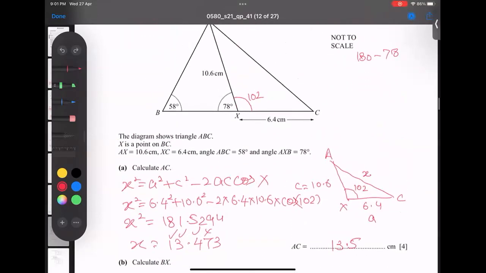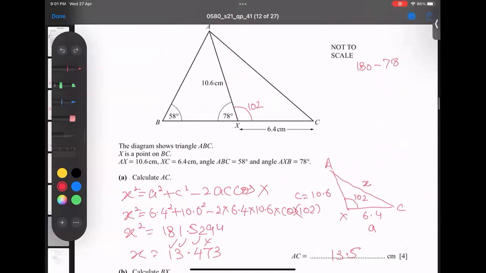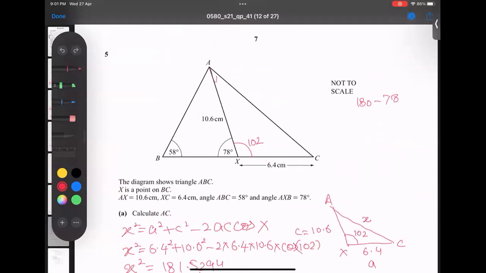BX, where is BX? So my next target is BX. Have a look. BX is this length. It means 2 angles we have, so we can find this third angle. How? 180 minus 58 and plus 78. If you subtract 58 and 78, I get 44 degrees. So angle A is actually 44.